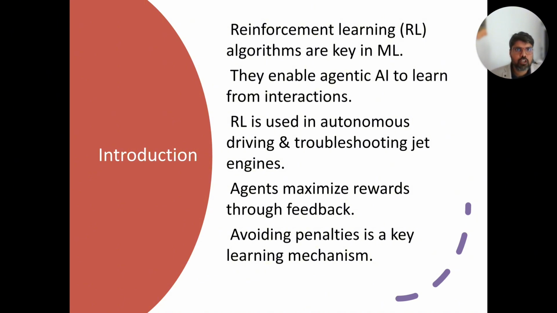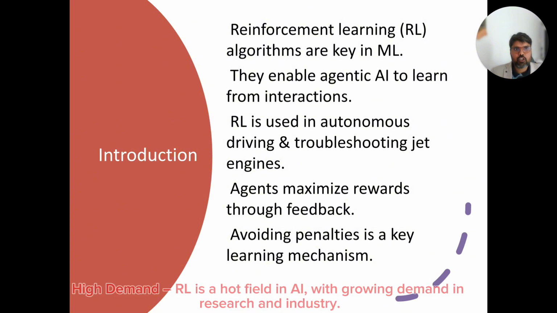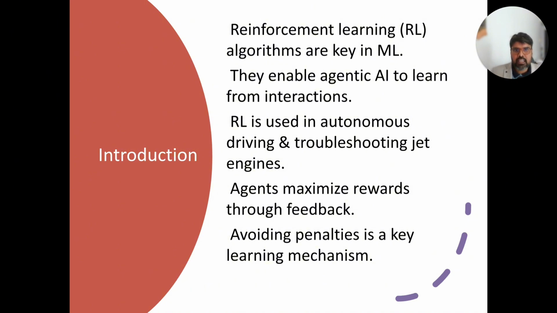Reinforcement learning is used a lot in autonomous driving and troubleshooting jet engines. There is an example: you might have heard about Amazon's autonomous car, and there are a lot of use cases showing how they have used reinforcement learning to train that self-driving car. The agents maximize rewards through feedback and are penalized for any mistake. Avoiding penalty is the key learning mechanism in reinforcement learning.